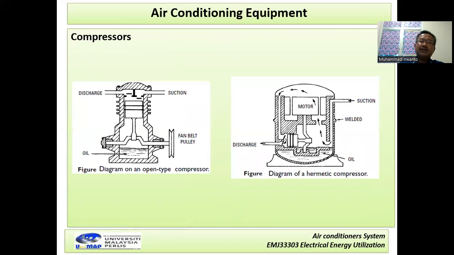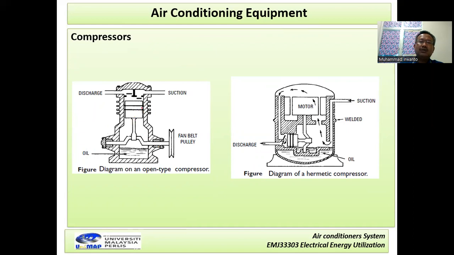Okay, and then we can look at the type of the compressor. For example, here is one type of compressor, what we can call an open type compressor. Here we can see one piston.